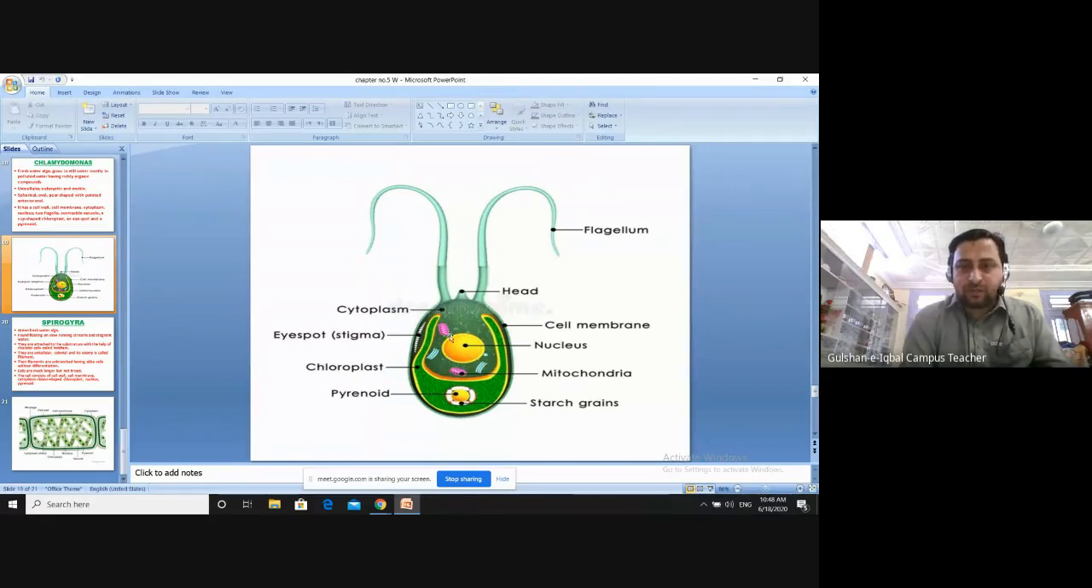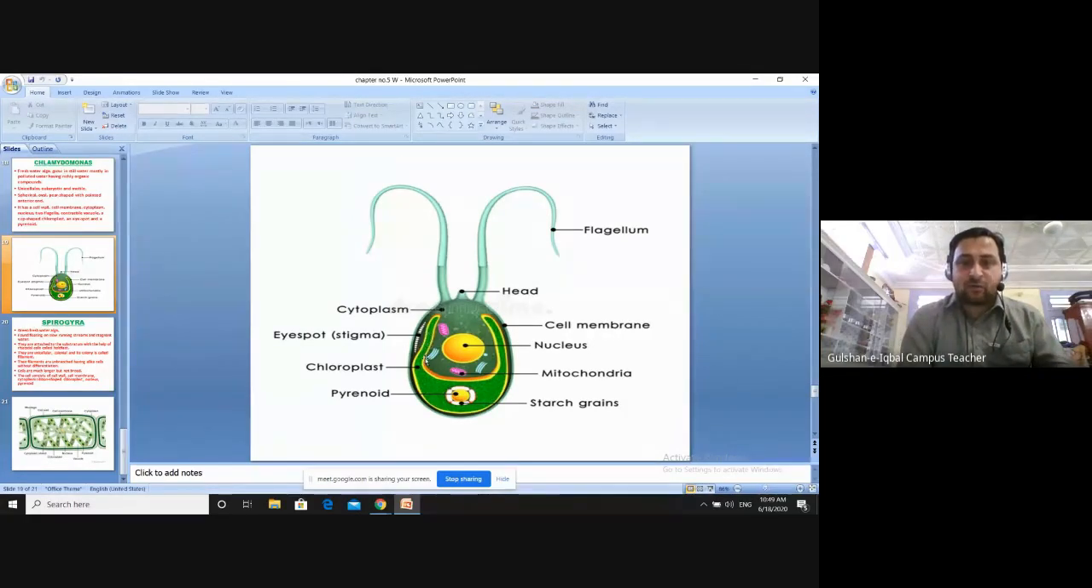Okay, this is the eye spot. See here, this is the eye spot. This eye spot is light sensitive. So whenever it needs to move to light, this eye spot detects the light, and then with the help of flagella, they move towards the light.